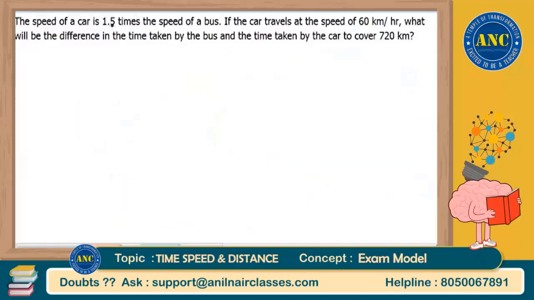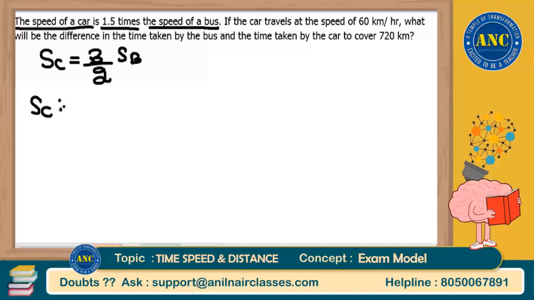See the question. The speed of a car is 1.5 times the speed of a bus. 1.5 is 3 by 2 times the speed of a bus. Now I don't like to keep it in this format. I always love keeping it in ratio format. Speed of a car is to speed of a bus is equal to 3 by 2, which is nothing but 3 is to 2. This is how I want it to be kept.